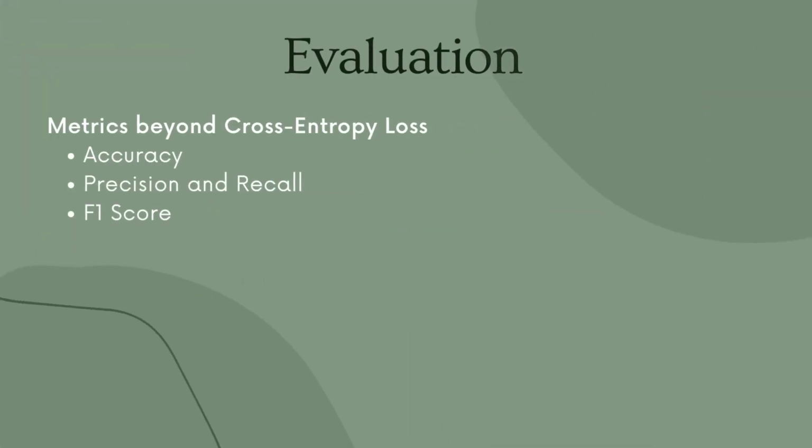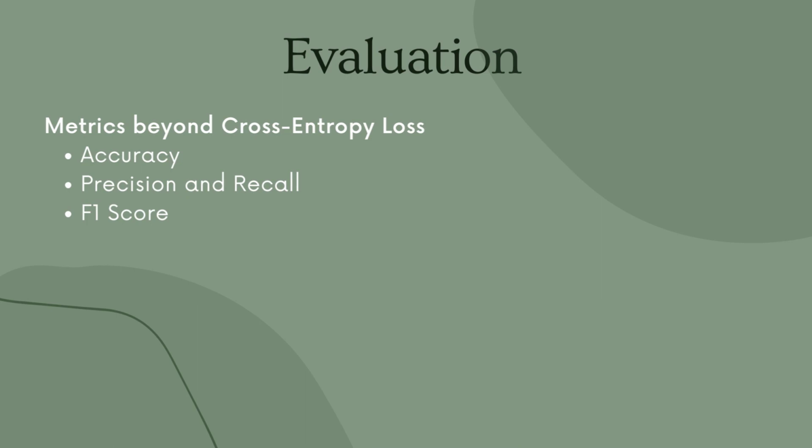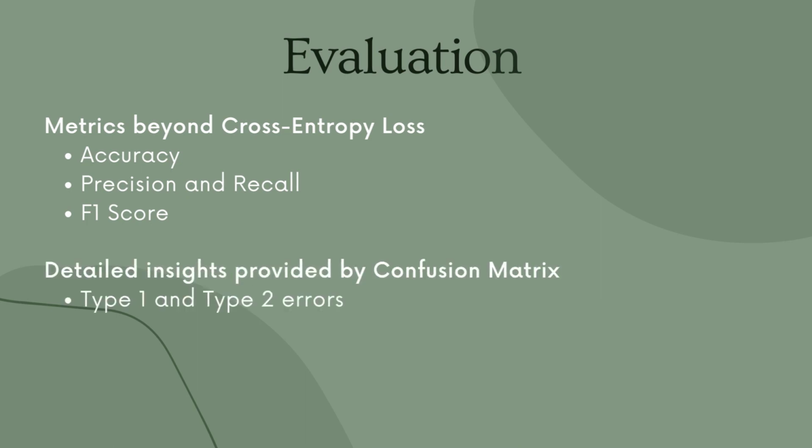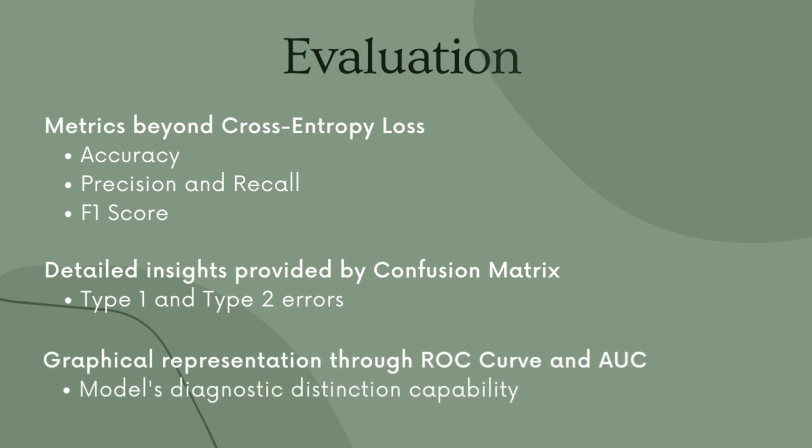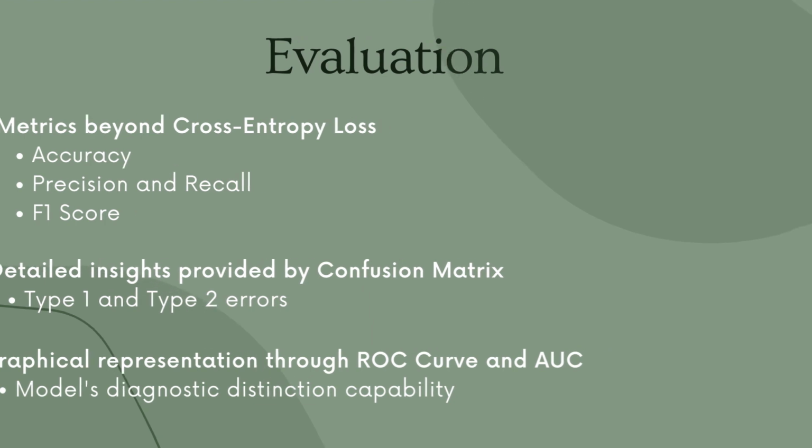To evaluate our CNN model, we plan to use multiple metrics including accuracy, precision, recall, and F1 score to assess overall correctness and minimize false positives and negatives. Additionally, a confusion matrix will detail type 1 and type 2 errors, while the ROC curve and AUC will illustrate the model's diagnostic distinction capabilities. These metrics are chosen for their significance in evaluating medical diagnosis models' accuracy and reliability in clinical settings.